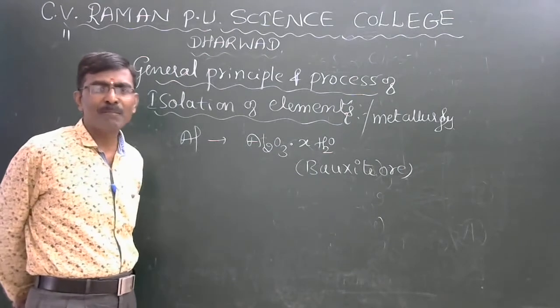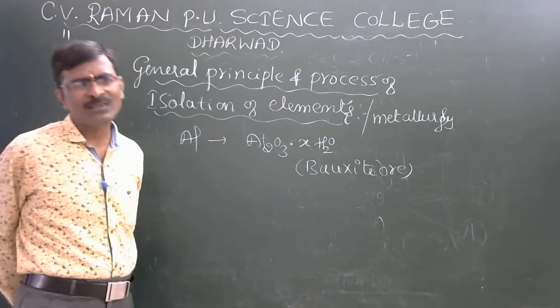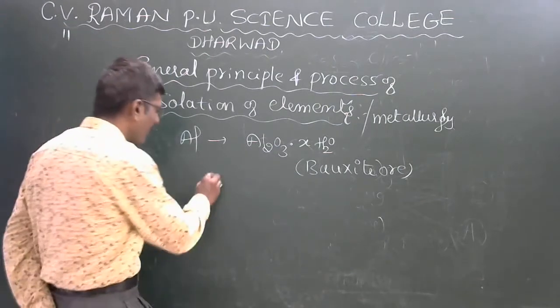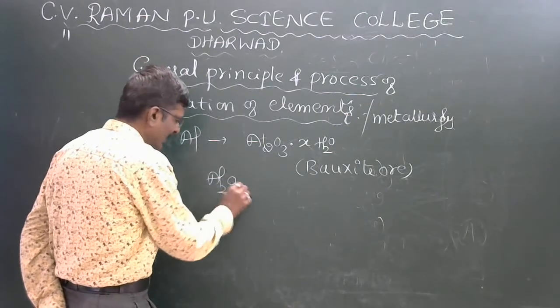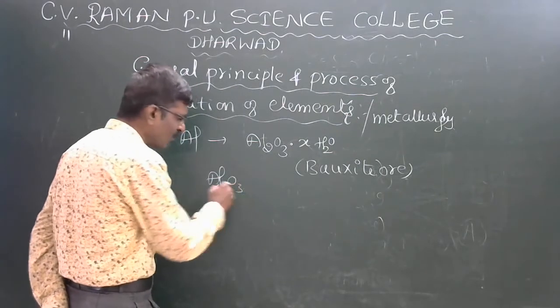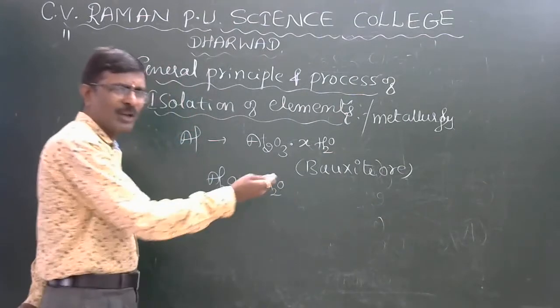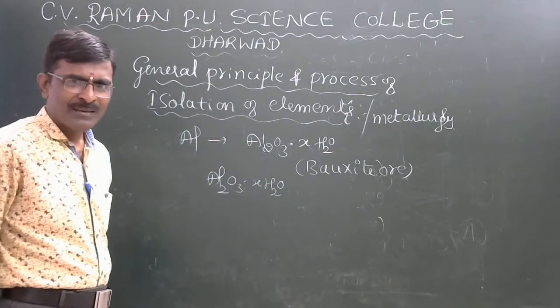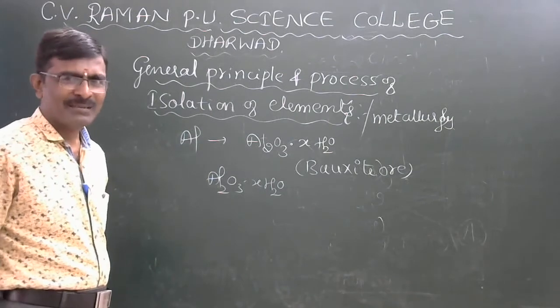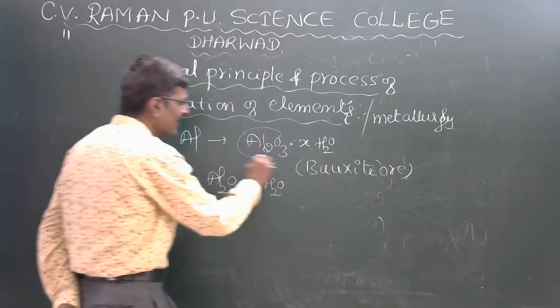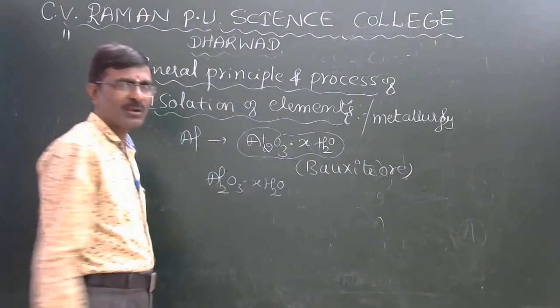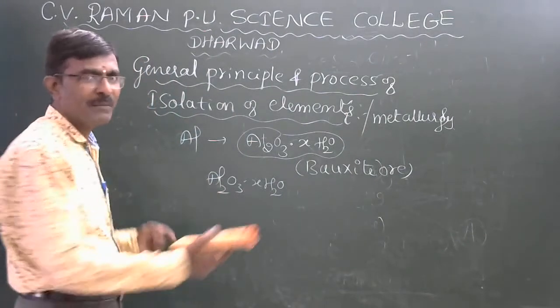This is very important. The other one is cornlite. For example, Al2O3 into x H2O, like that. Some concept is there. This is an important concept, but we are taking only bauxite ore. This is the aluminium, my dear students.